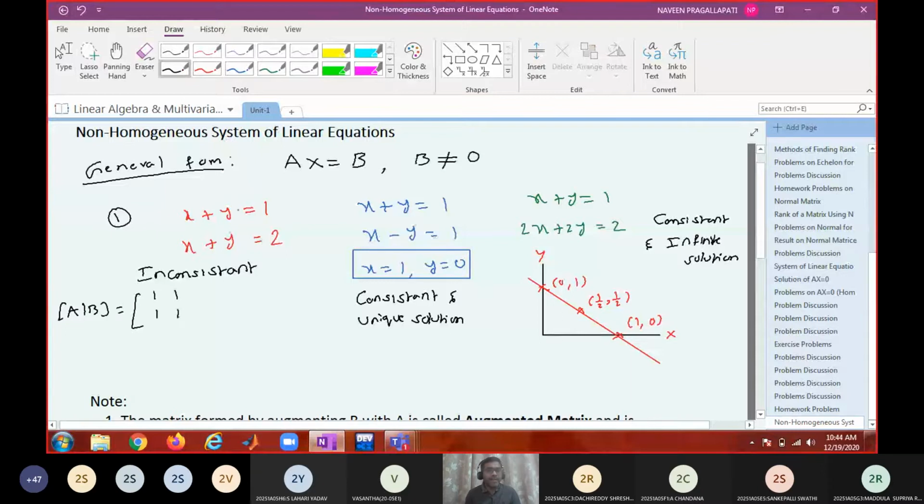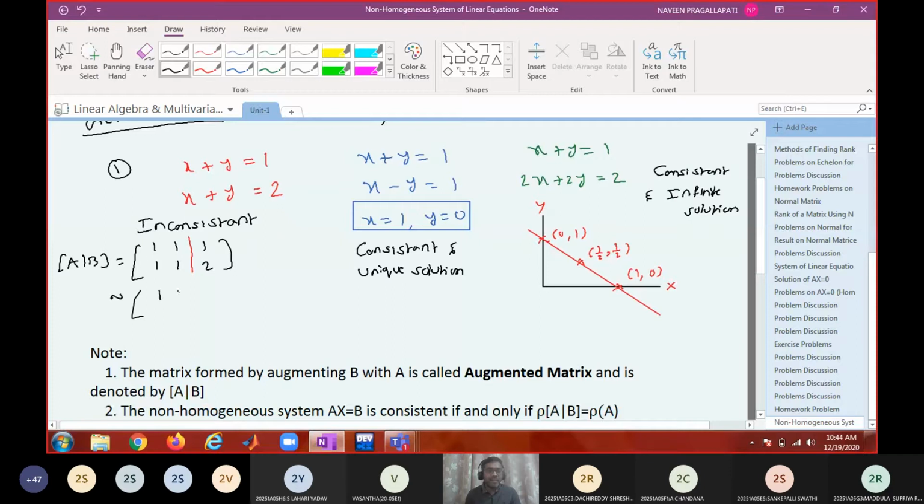Now you give a bar and write 1 2. After converting into echelon form, applying R2 gets R2 minus R1, this will be 1 1 1, 0 0 2 minus 1 is 1.